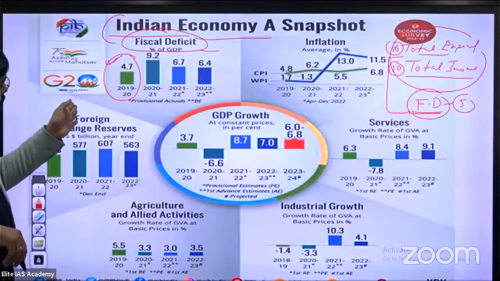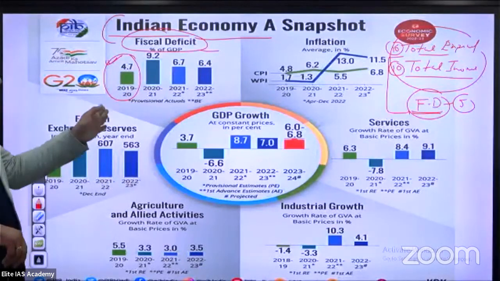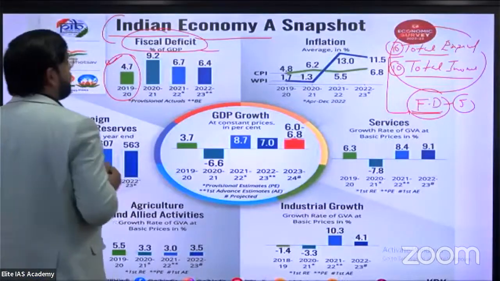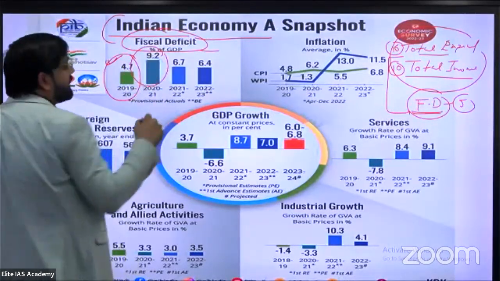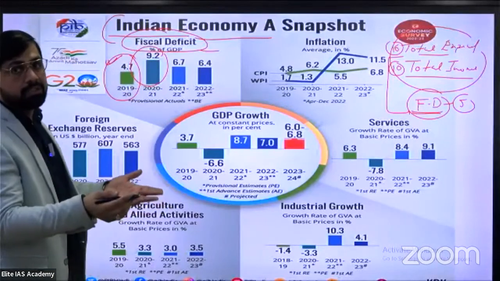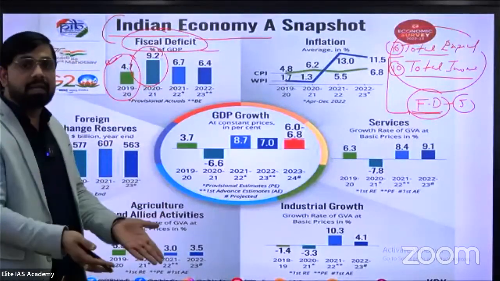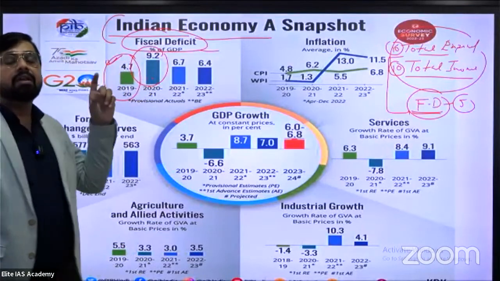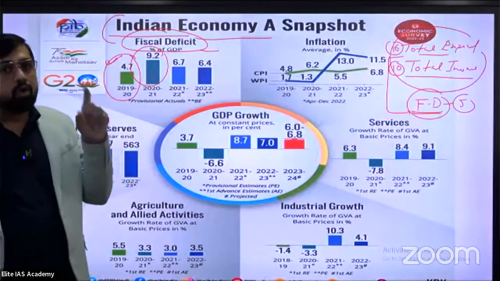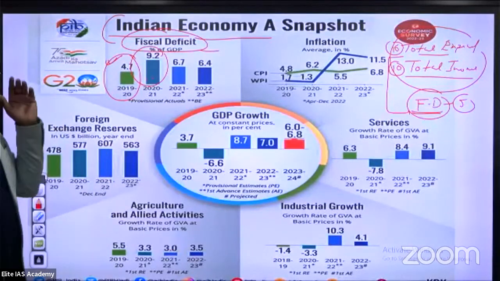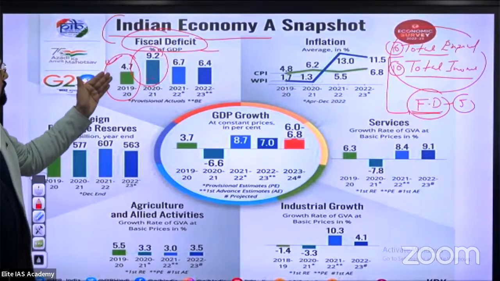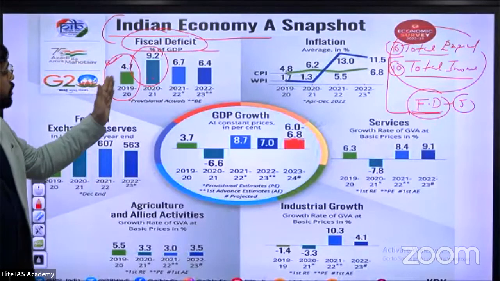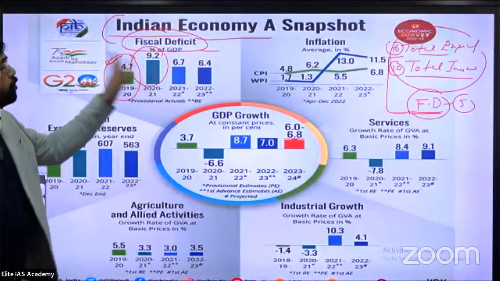Due to COVID, the lockdown phase 1 and phase 2, the fiscal deficit in terms of GDP increased to about 9.2%, which is not good for any economy, especially India. This is a very critical condition. But what was the main reason? COVID. Due to COVID lockdowns, the fiscal deficit increased from 4.7% to 9.2% in 2020-21.